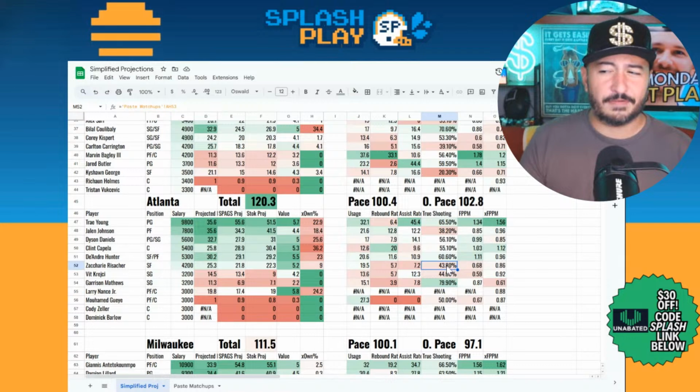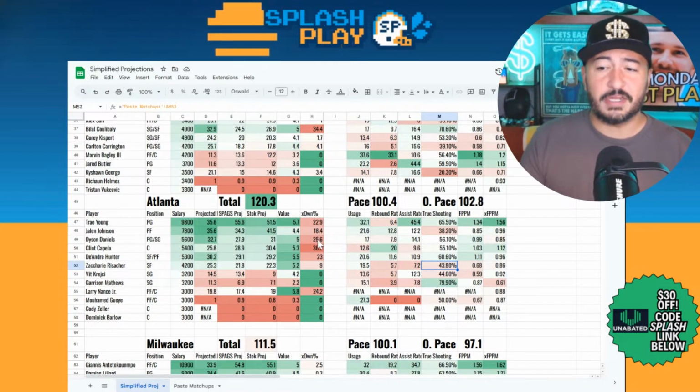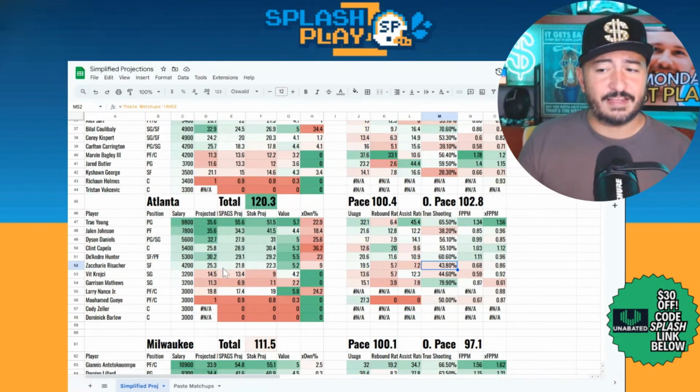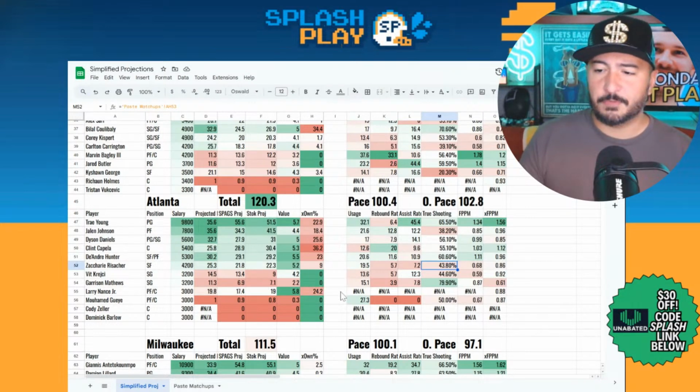So he's going to shoot better at some point, you would think, with 44% true shooting. But really the top five here: Trae Young, Jalen Johnson, Dyson Daniels, Clint Capela, and De'Andre Hunter. If he's out, it's going to affect things more. I think then Reza Shea would get a little more appealing. You probably see more minutes for Krejci, Matthews, and all that. But Hunter is a key questionable right now that we don't know about yet.